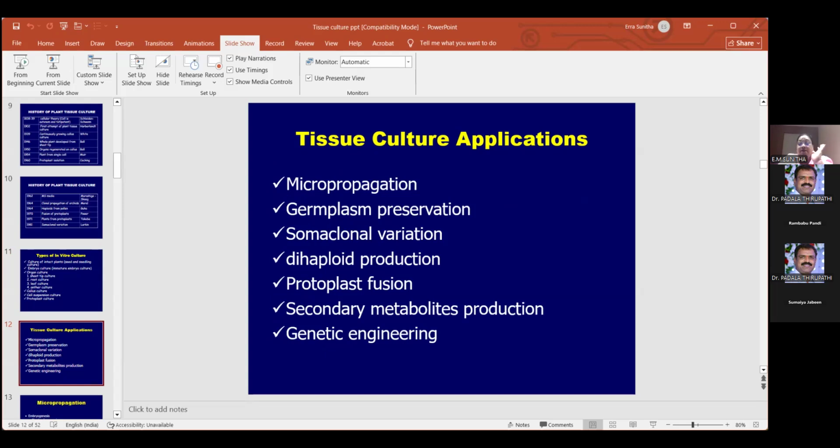Next, you have a few applications of tissue culture. One is micropropagation. Second is germplasm preservation. Then you have somaclonal variation, dihaploid production. I told you the haploids, from doubling you'll get the seedless variety. Then you have protoplast fusion. Then secondary metabolite production, cell suspension cultures or callus suspension cultures. Plants will be producing so many metabolites.